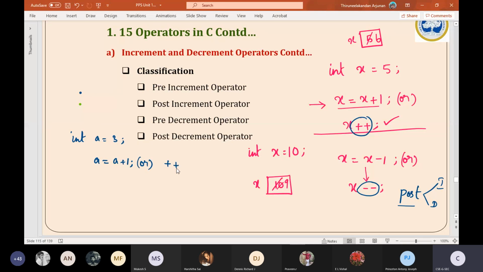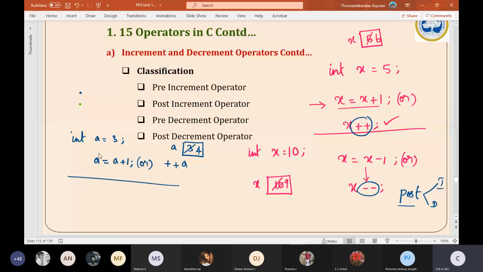This plus plus a also increments a, that is 3 plus 1. Look at here, the moment we are initializing a with 3, a will get allocated a space in memory, and then it is initialized with the value 3. The moment we are executing either of these statements, this 3 will get added with 1 and then 4 will get stored here. Now this is an increment.